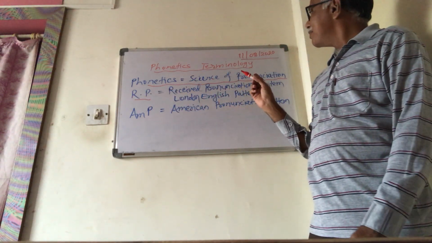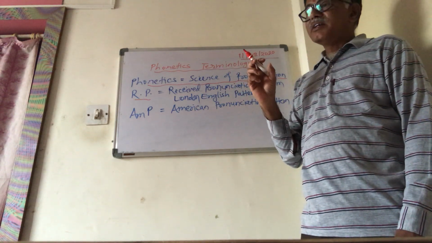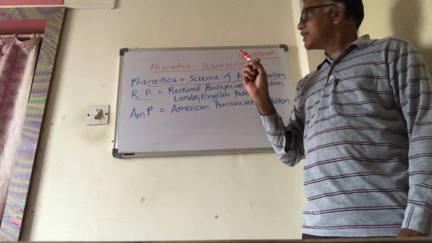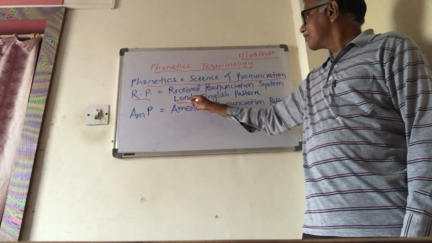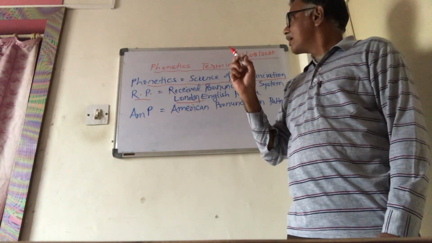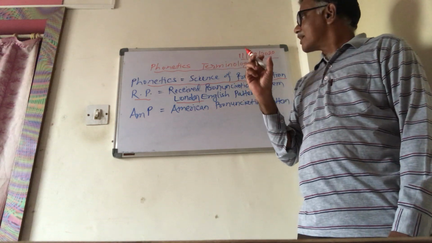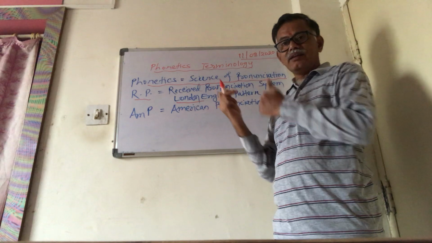Received pronunciation means it is the English sound system which is spoken specifically in the southwest area of London, and the people from London or the people from BBC broadcasting services speak this kind of dialect. We follow this pattern in India.